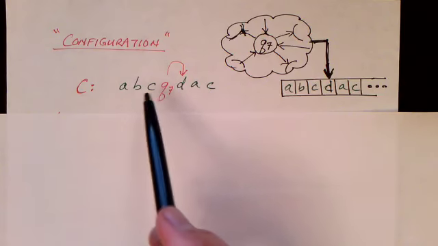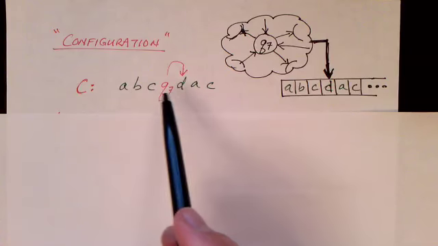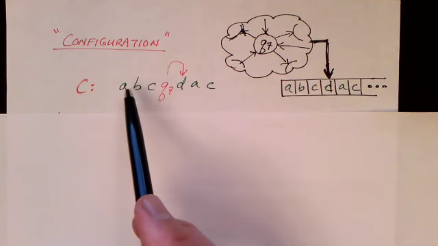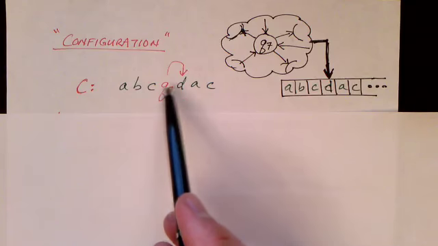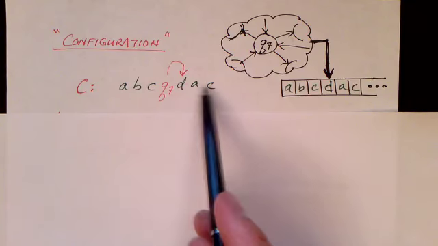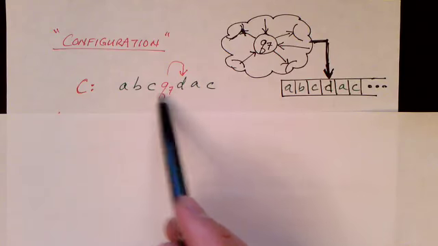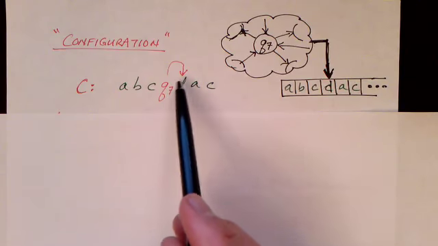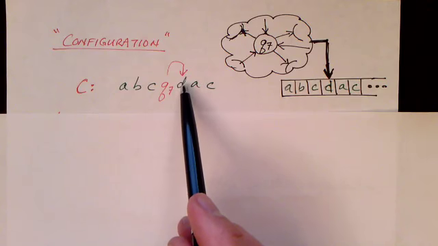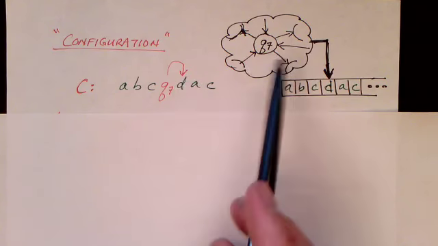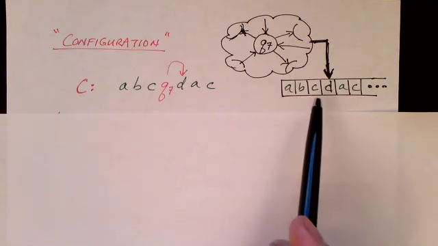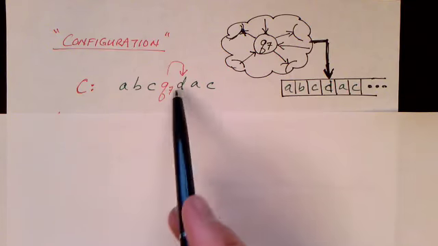We can represent this with a configuration string, and one way we can do that is by listing all the symbols in the tape and inserting the state directly before the symbol over which the head is positioned. So this particular configuration of the Turing machine would be represented by this string.